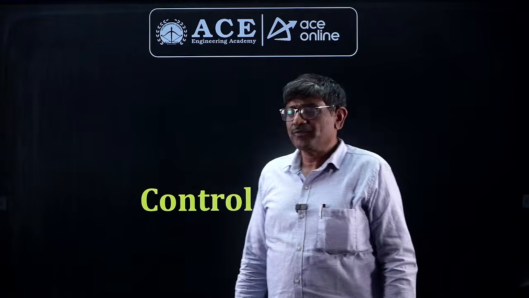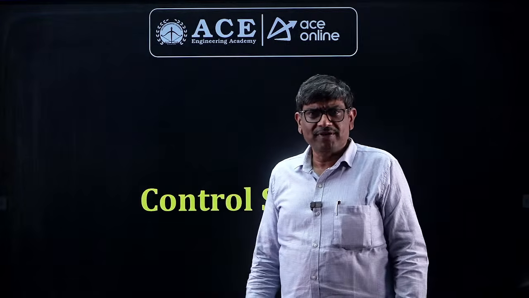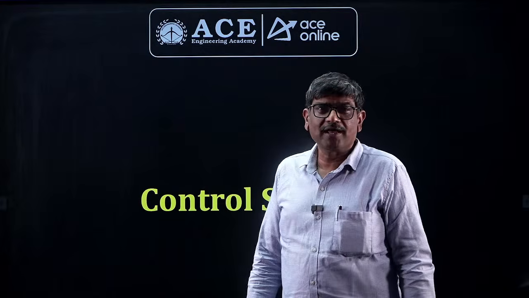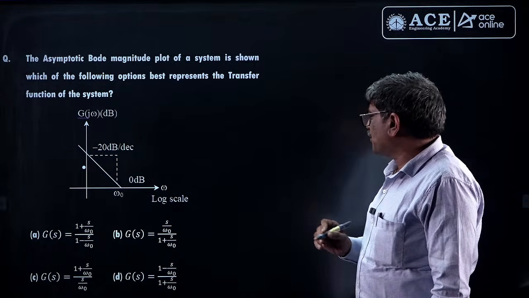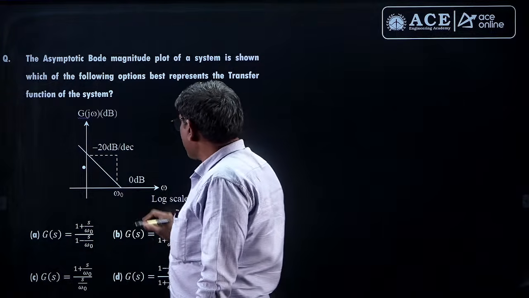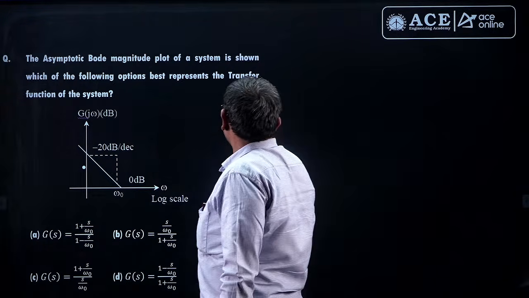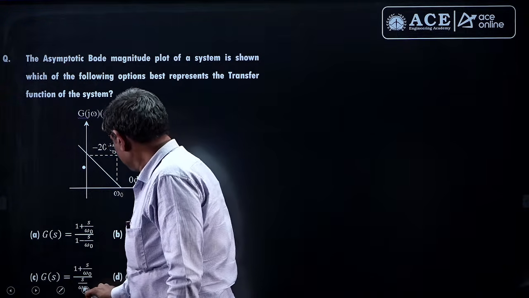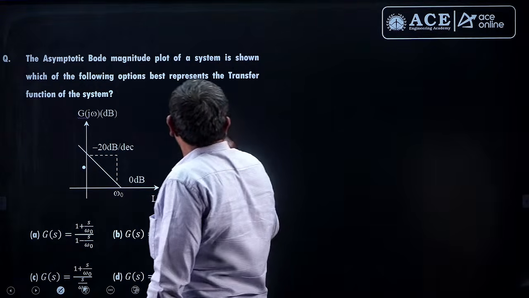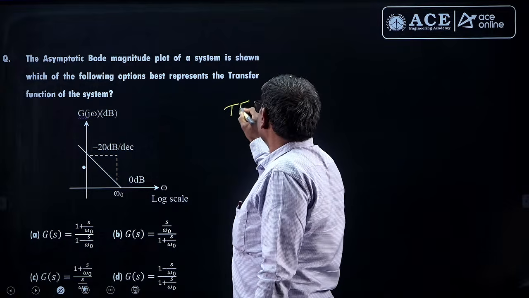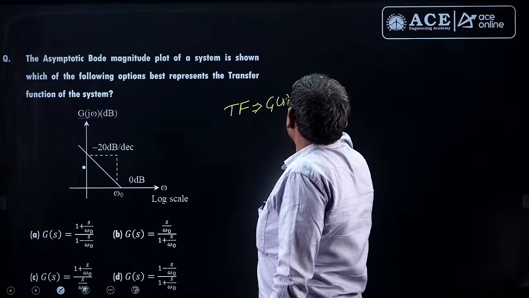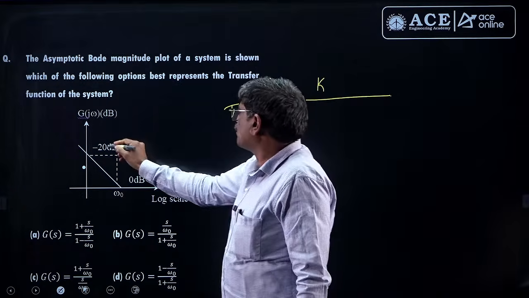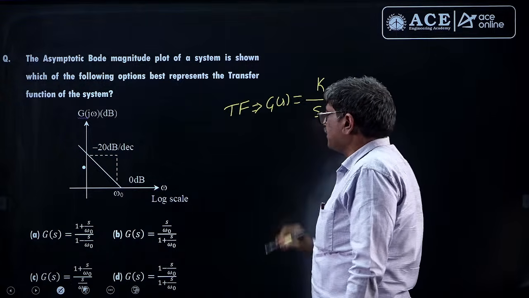In control systems, we received 3 questions. So if anything is left, at the end I will discuss it again. First question, it is an easy question, they asked in the Bode plot. The initial slope is minus 20. So simply the transfer function is G of s equal to some K divided by s, since initial slope minus 20 means one pole at origin.